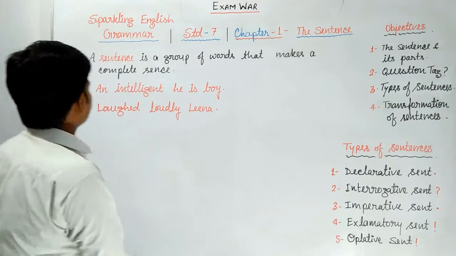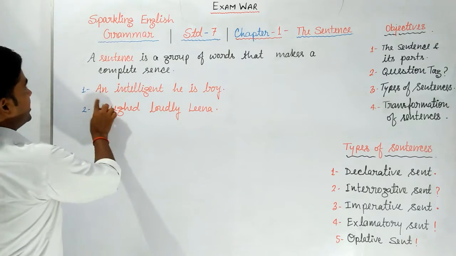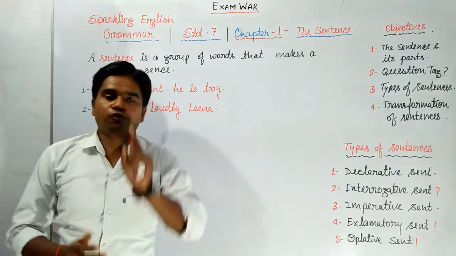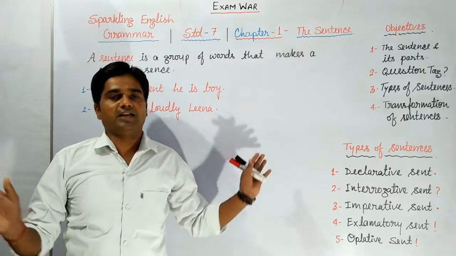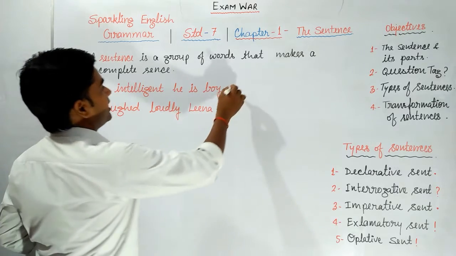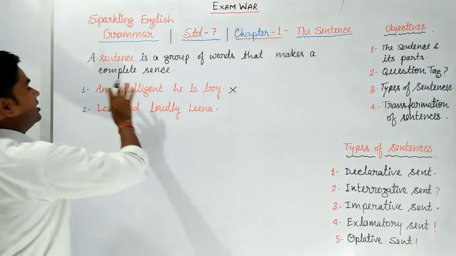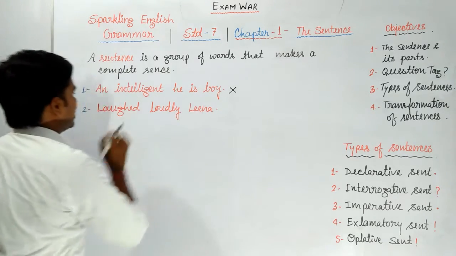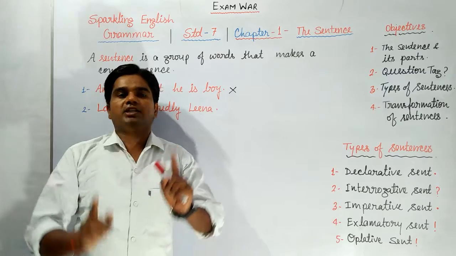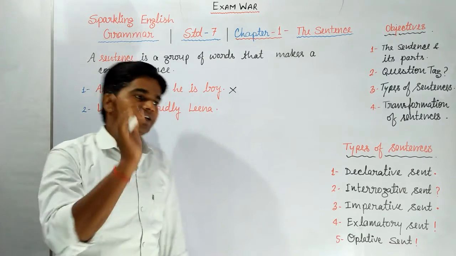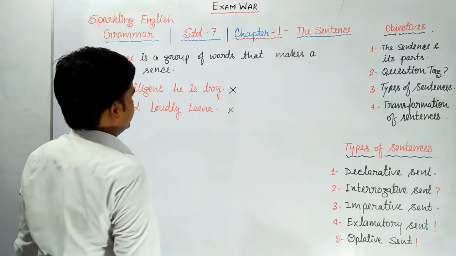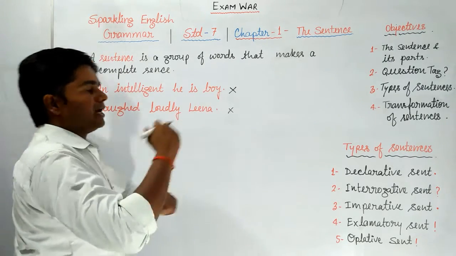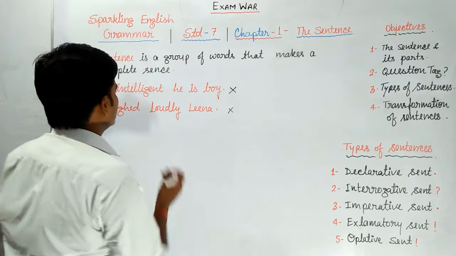Let's take some examples. I wrote two groups of words. First one: an intelligent he is boy. This first group of words is not making any sense. That's why the first group of words is not a sentence. Next one: laughed loudly Lena. The second group of words is also not making any sense. That's why the second one also is not a sentence. To make these groups of words a sentence, we must arrange these words in a proper order. So let's arrange these words in proper order.